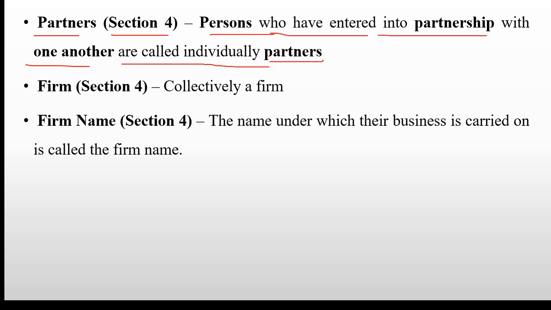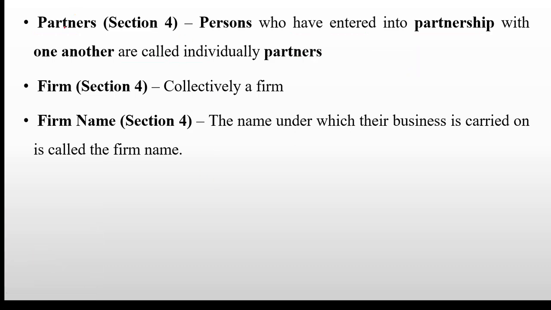Whenever persons come together to start a business, they are partners. For example, A, B, C.